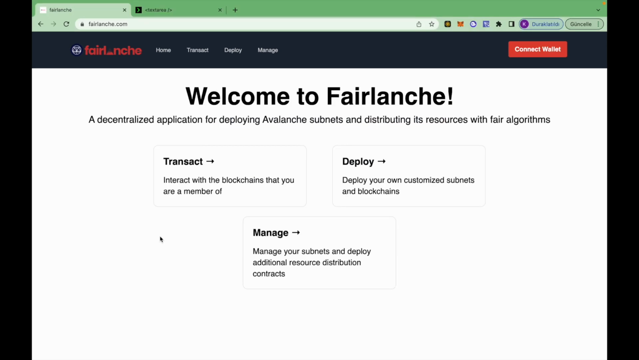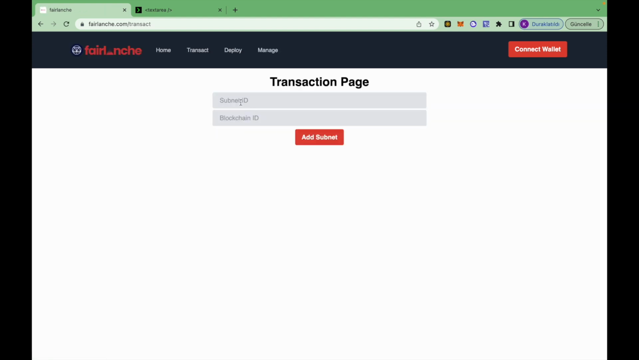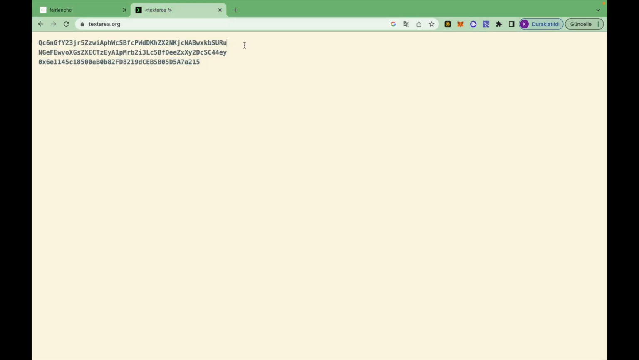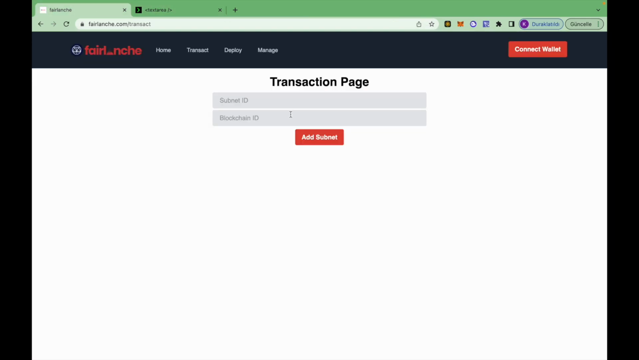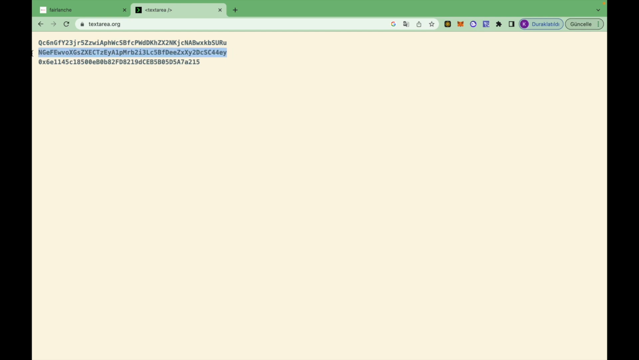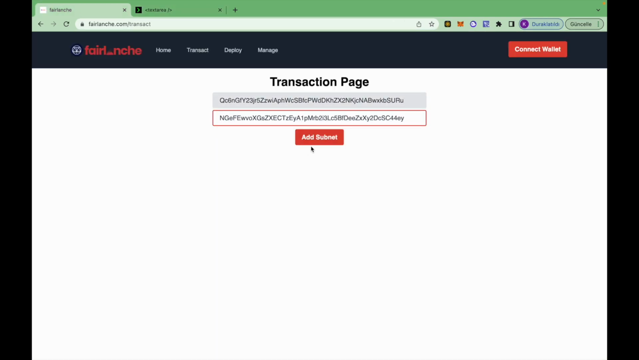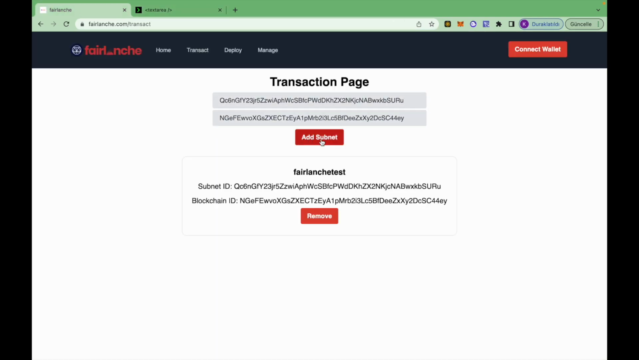Now, as an ordinary user, I will join the Fairlanche test blockchain and create a simple demand. The identity information of the subnet and blockchain has been given previously by the authority. I am copy-pasting the information. By clicking the Add Subnet button, I am able to see the blockchain's name, which is Fairlanche Test.